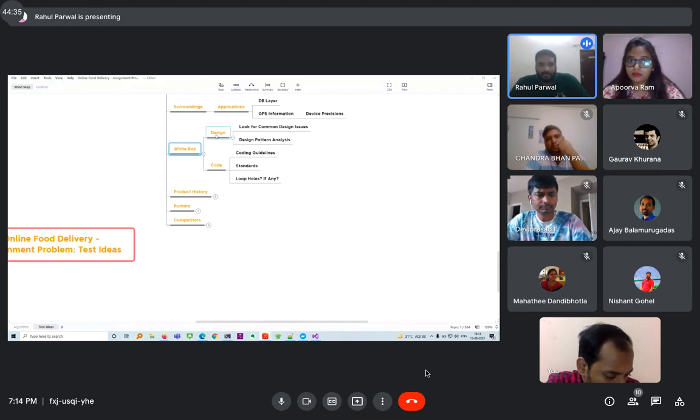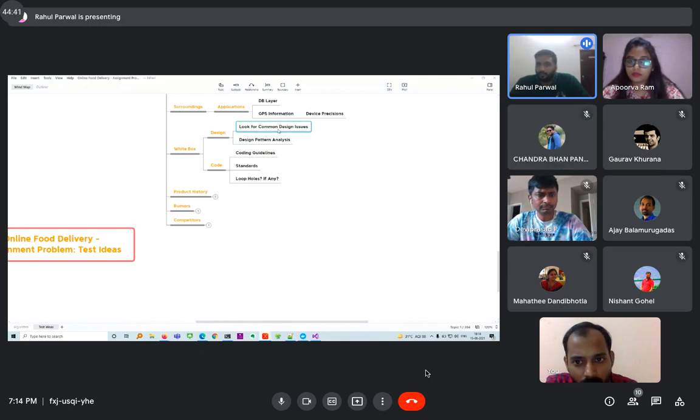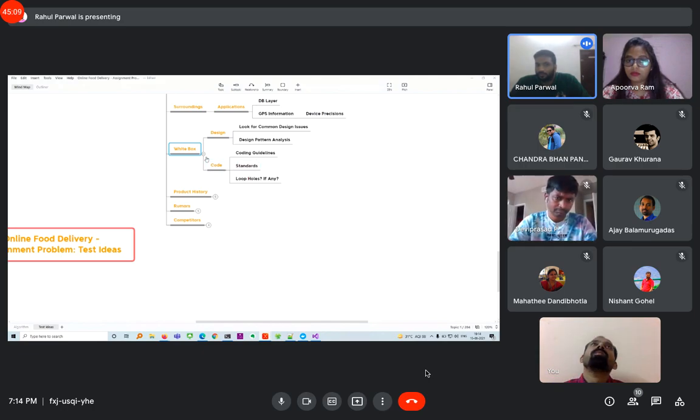Then we can do some white box analysis on the design and the code. So first is that look for common design issues that generally occur in these kinds of algorithms. Maybe analyze the design pattern that they have used to build that, and in the code when they build, we can check the coding guidelines or standards and loopholes if any. So that's something that we can do. But essentially, maybe we are not sure that this part would even come, because this part actually comes when you use an algorithm to develop something. So we just thought that if somebody wants to do it, maybe at a first case level we can think of it. But yeah, that's something.